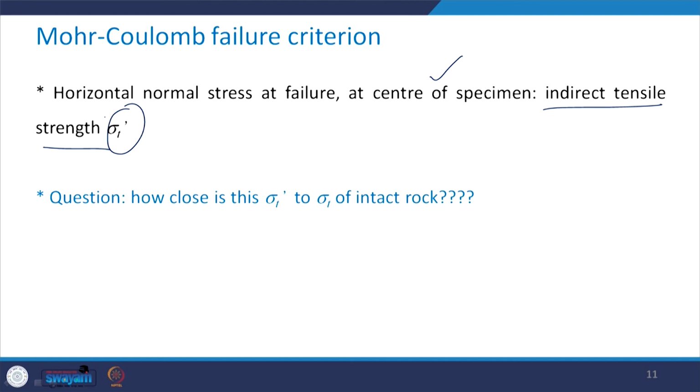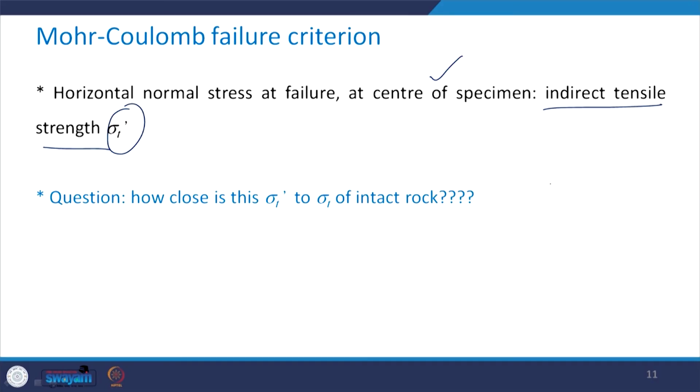So, now we are going to have two tensile strengths. One was the one which I got theoretically, which was the direct tensile strength, sigma t, and another is the indirect tensile strength, sigma t prime.